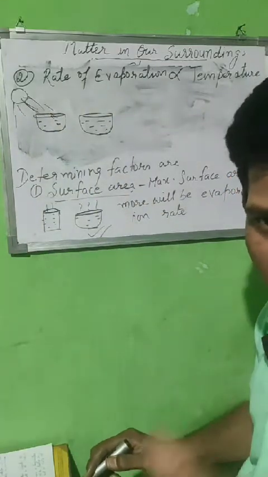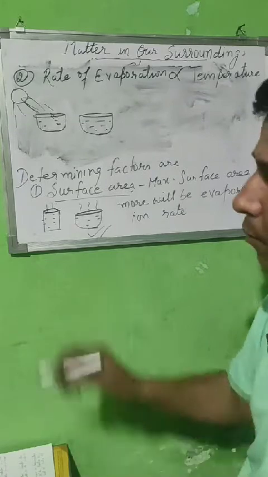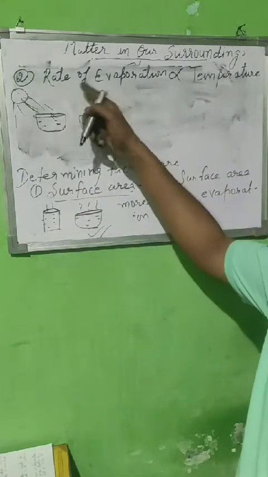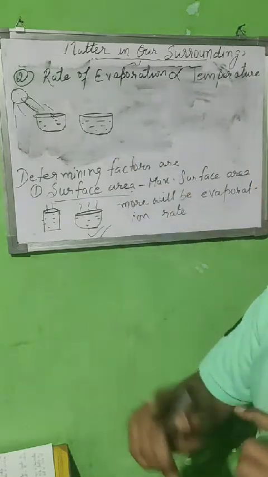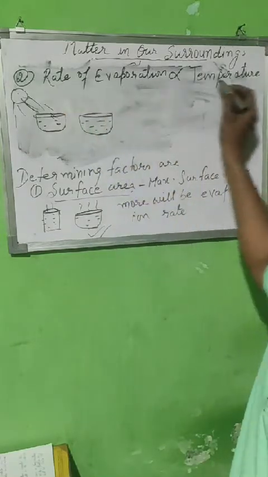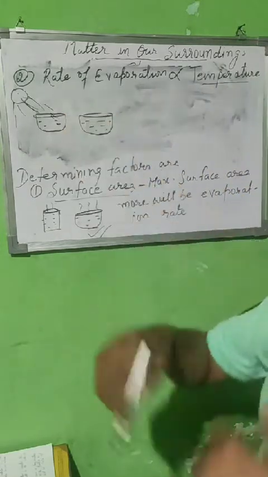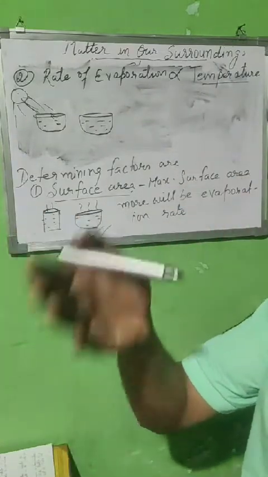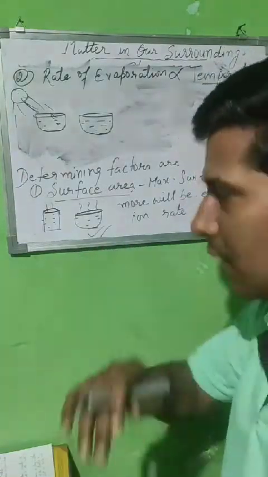Definitely the bowl that you have kept outside. Why? Because enough temperature is there, and temperature and rate of evaporation are directly proportional to each other. It means that when you raise the temperature, the rate of evaporation immediately increases. So more temperature, more rate of evaporation. Less temperature, less rate of evaporation.